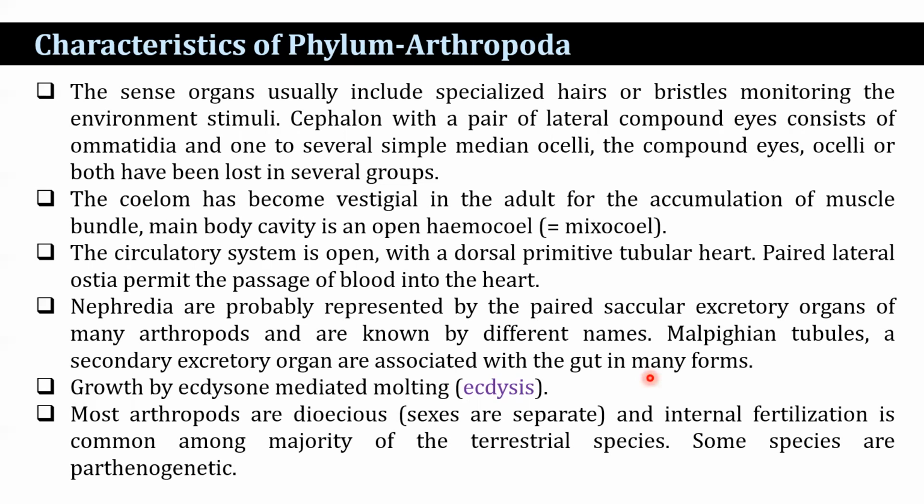Growth is by ecdysone-mediated molting, a process known as ecdysis. Most arthropods are dioecious, that is, the sexes are separate. Internal fertilization is common among the majority of terrestrial species, and some species are also parthenogenetic. What is parthenogenesis? Parthenogenesis is asexual reproduction in which an egg develops without being fertilized. Among invertebrates, parthenogenesis occurs in certain species of bees, wasps, and ants.